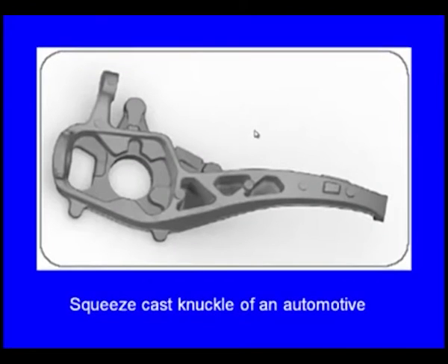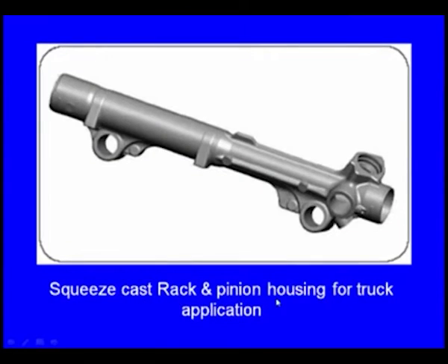And here we can see the typical components produced by the squeeze casting process, and this is the squeeze cast knuckle of an automotive. So this is manufactured by squeeze casting process. And here we can see another component, a squeeze cast rack and pinion housing for truck application. So this is also manufactured by squeeze casting process.